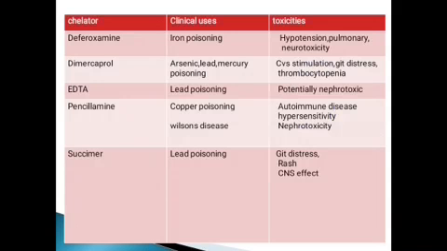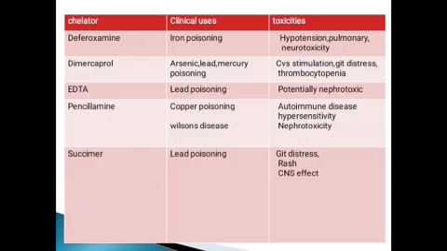These are some important chelating agents, their clinical uses and toxicities. Deferoxamine is used in iron poisoning cases. Toxicities are hypertension and pulmonary toxicity. Dimercaprol is effective in arsenic, lead and mercury poisoning. Its toxicities are severe stimulation, GI distress and thrombocytopenia.